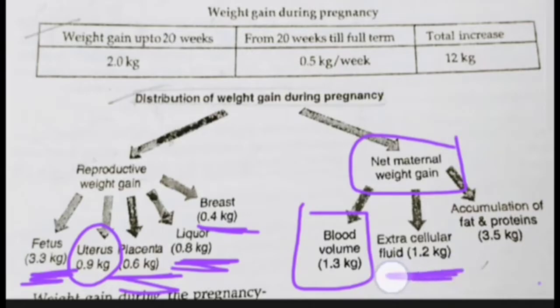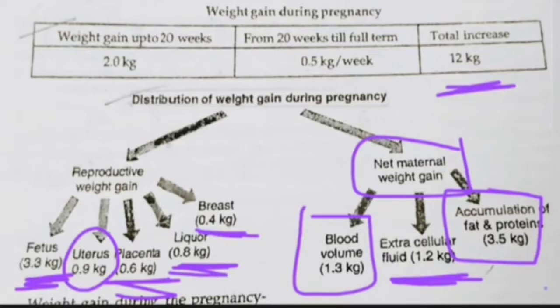Extracellular fluids: other fluids are also secreted in the body and that leads to 1.2 kgs. Fat and protein deposit is also seen and that leads to 3.5 kgs gained in the mother's body. All together this leads to 12 kgs. This completes your reproductive system.